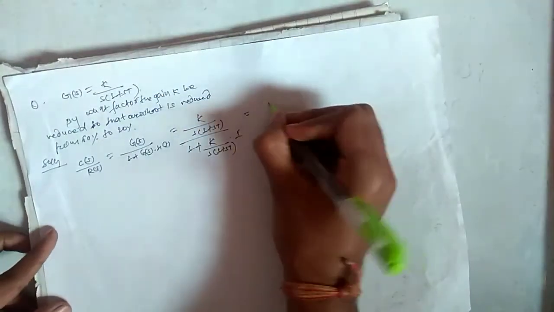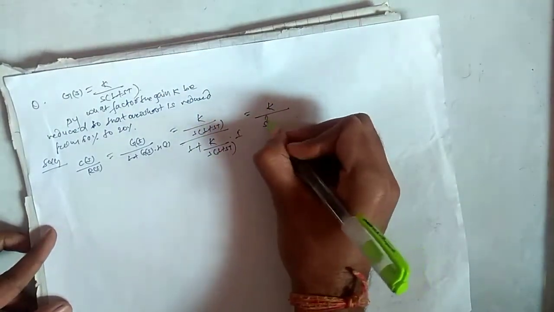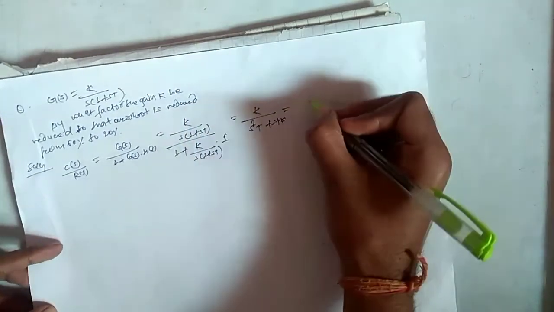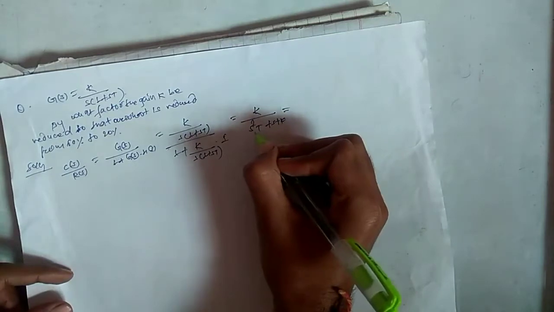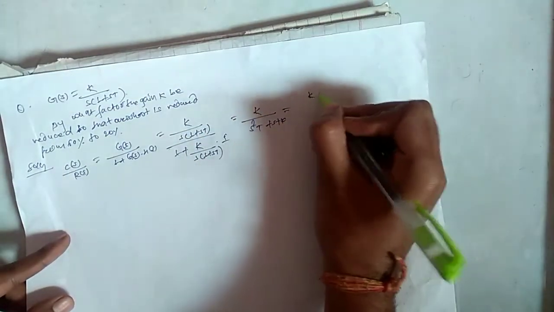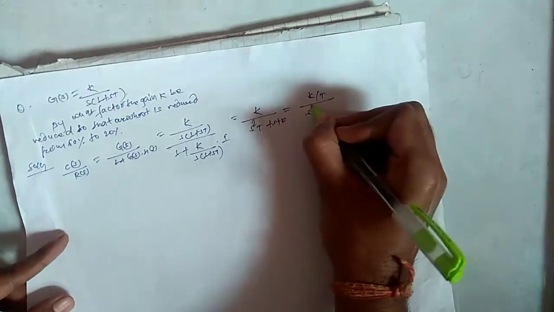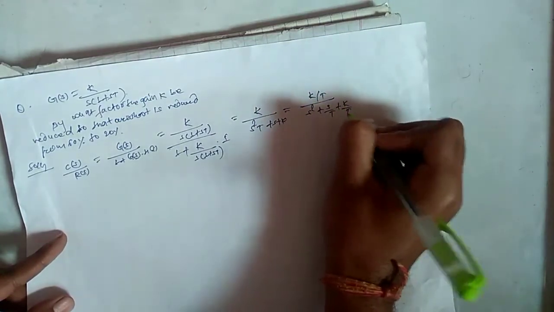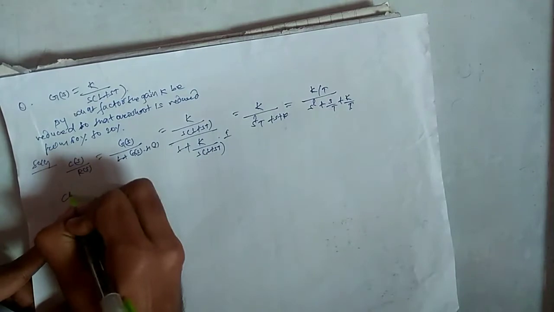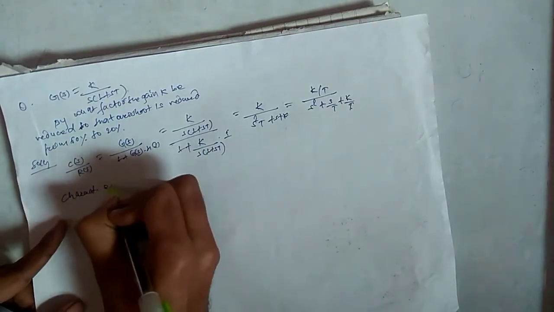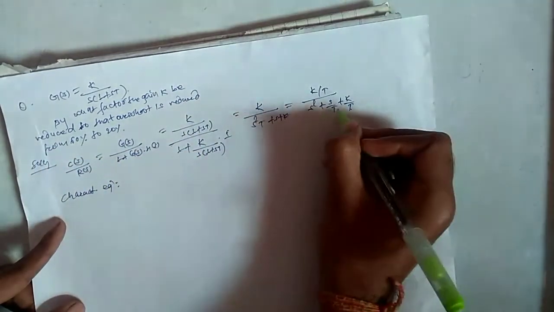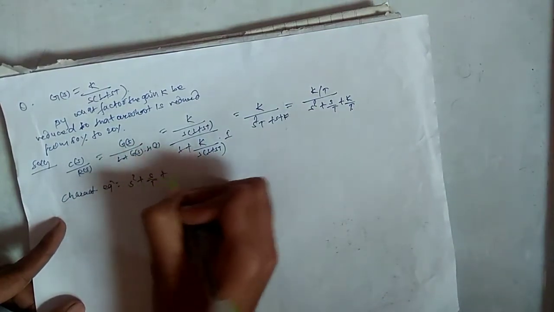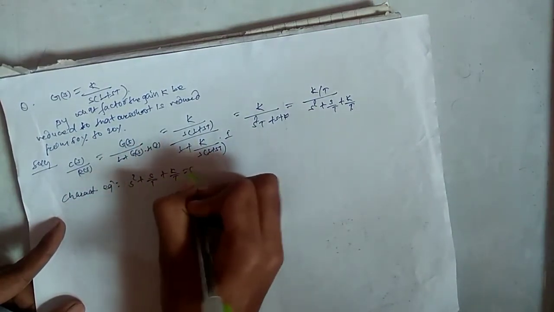So you can write here K upon s square T plus s plus K, and if you take this T common from the denominator, we can write K upon T and s square plus s upon T plus K upon T. So our characteristic equation will be this denominator terms.